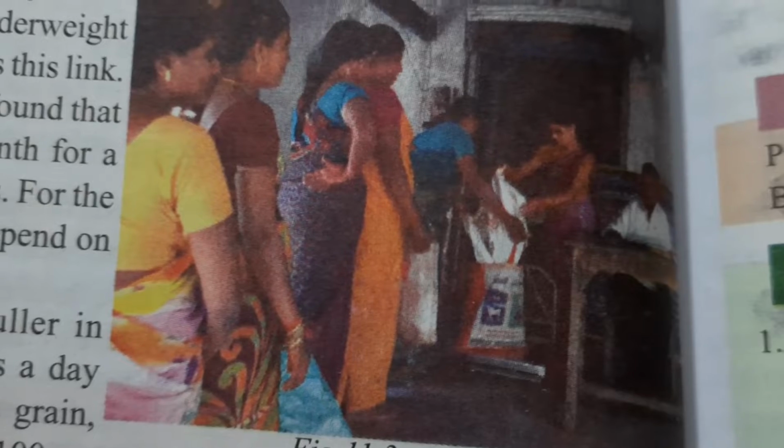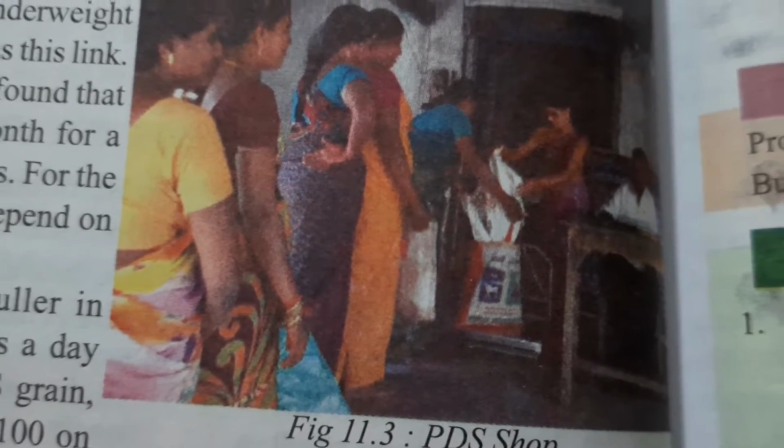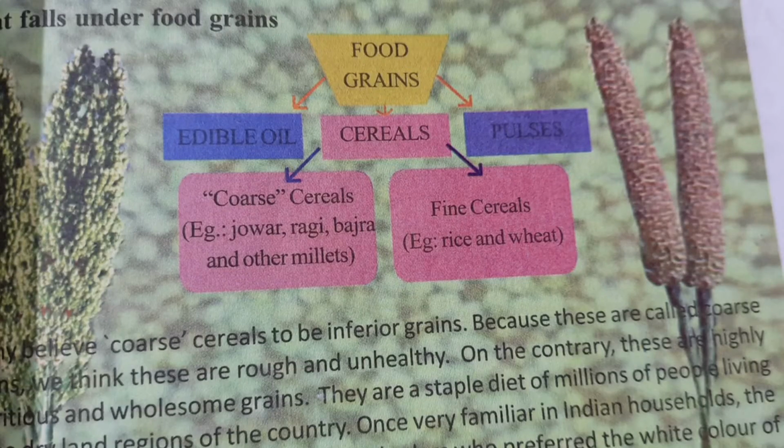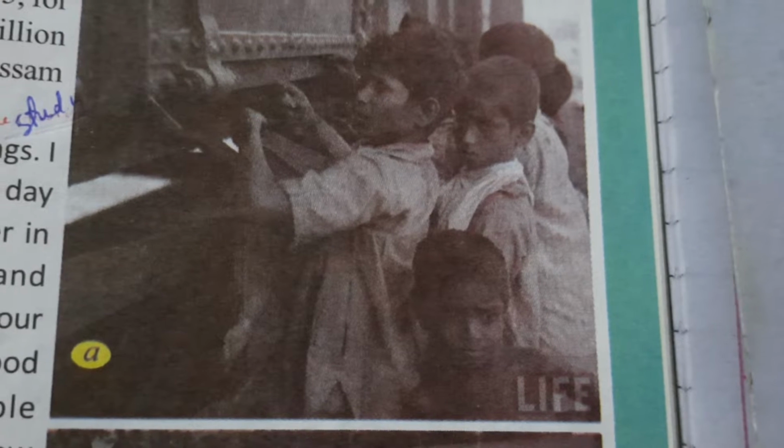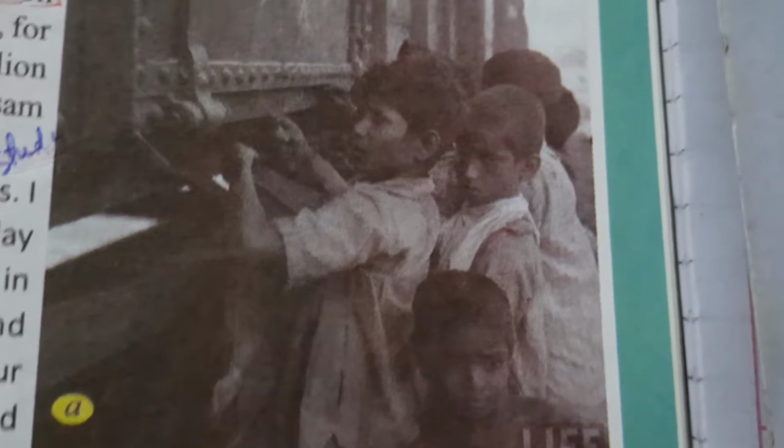For food security, the country must have increasing food grains production. So, a country should be self-dependent in the matter of food grain. If there is sufficient food grains in a country, then there should be availability of food grains. Everybody should get food grains, irrespective of rich or poor. The poor people should have access to grains through various schemes of the government. They should get it at subsidized rate.